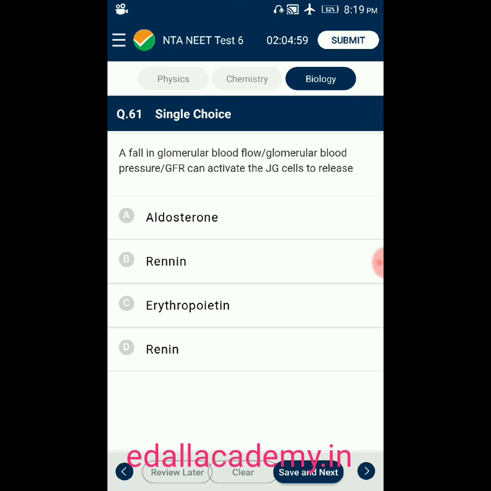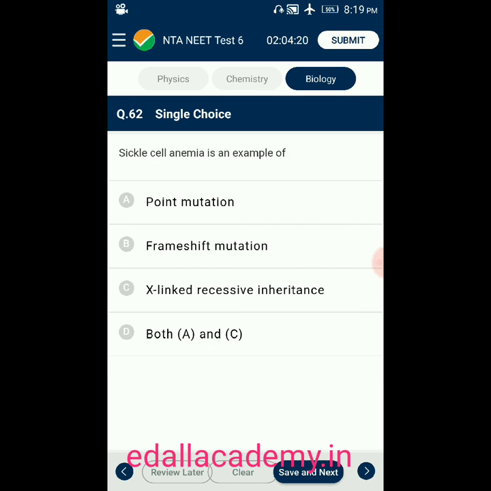Question number 61. A fall in glomerular blood flow or glomerular blood pressure, it is generally called as GFR, can activate the juxtaglomerular cells to release option A, aldosterone. B, renin. C, erythropoietin. D, renin. Answer is renin. Glomerular filtration rate fall can activate the juxtaglomerular cells to release renin. So the correct option is D.